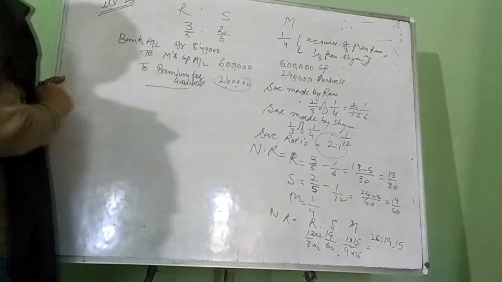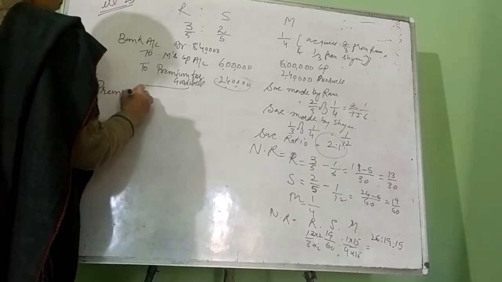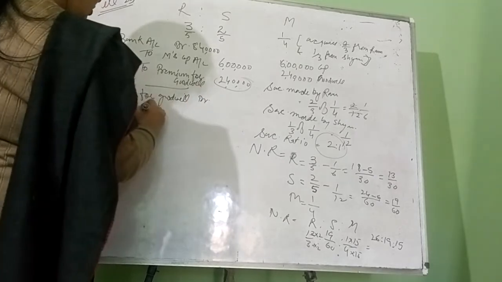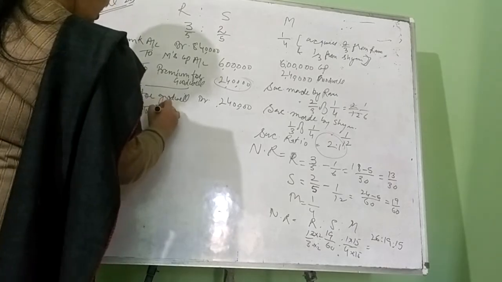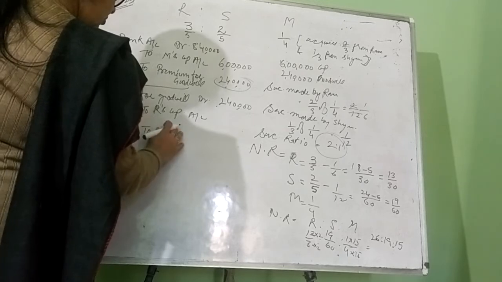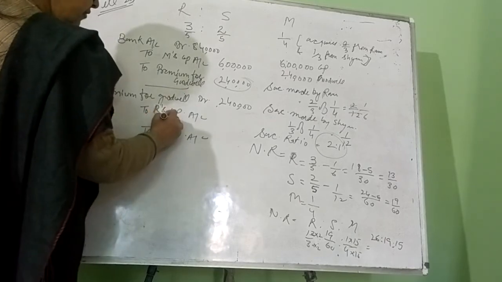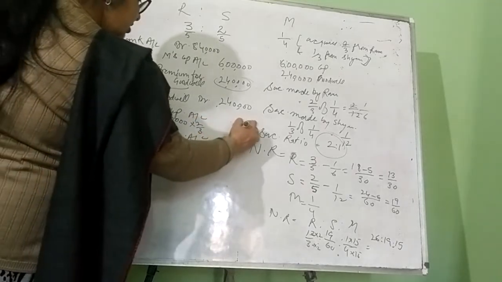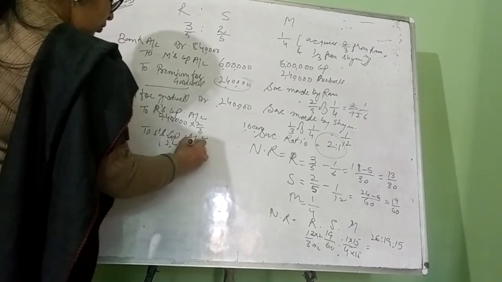Now, second journal entry, when the premium for goodwill is distributed between Ram and Shyam in their sacrificing ratio, and ratio is 2:1. So next journal entry, premium for goodwill account debit, total is 2,40,000, to Ram's capital account, to Shyam's capital account. How much Ram is getting? He will get 2/3 of 2,40,000, that is 1,60,000, and Shyam will get 2,40,000 into 1/3, 80,000.